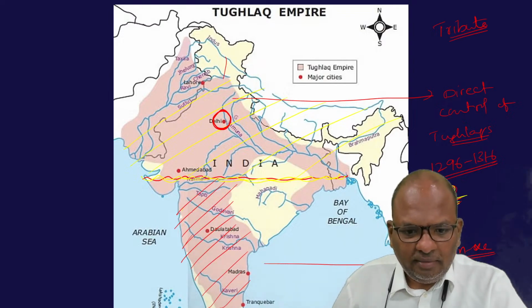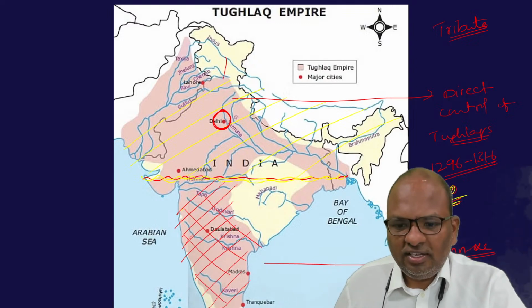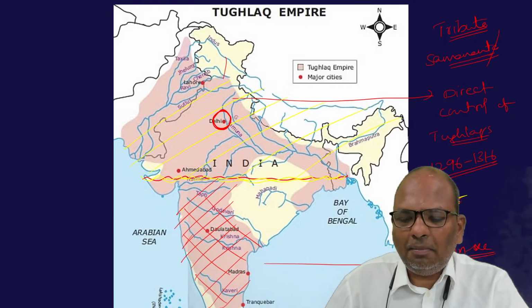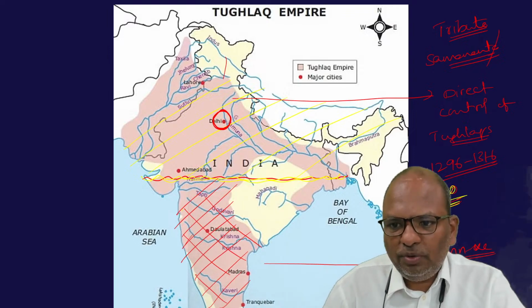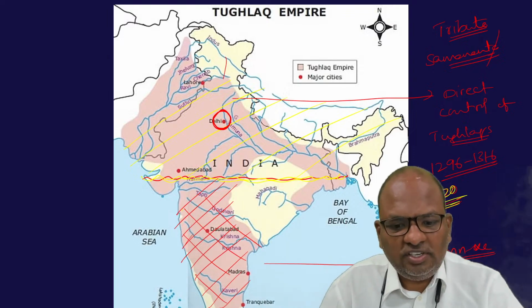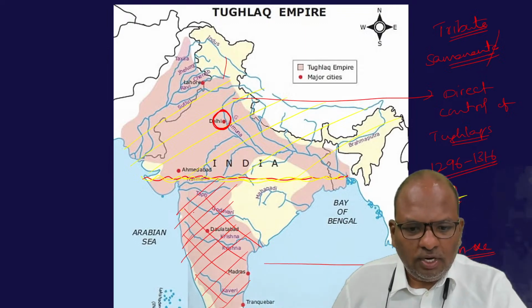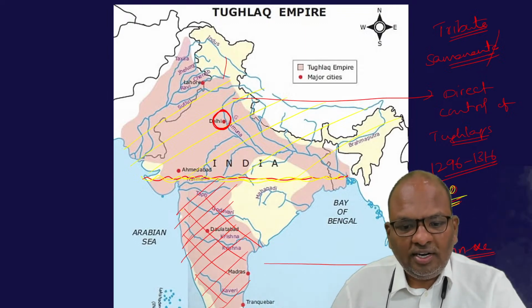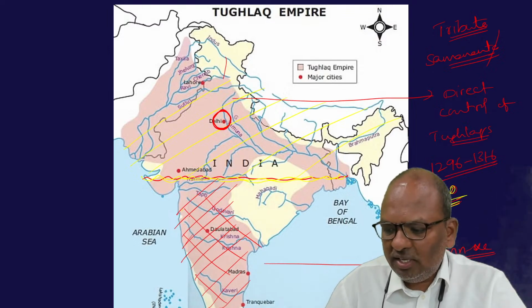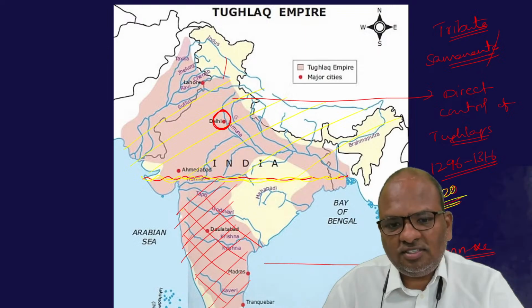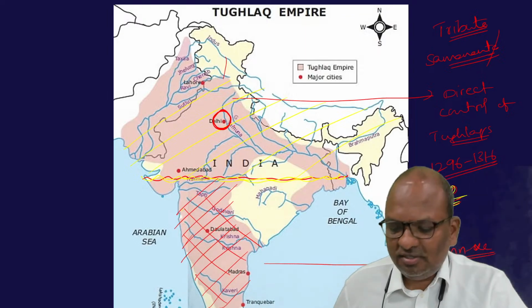He converted this whole South Indian territory into tribute paying states, otherwise called Samanta kingdoms or subordinate kingdoms. Anything is fine. So basically, the defeated rulers of South India were returned their kingdoms on the condition that they should remain as subordinates to the Delhi Sultans.